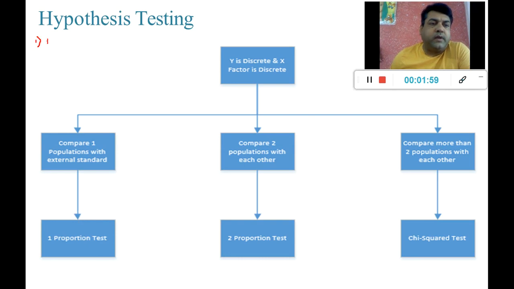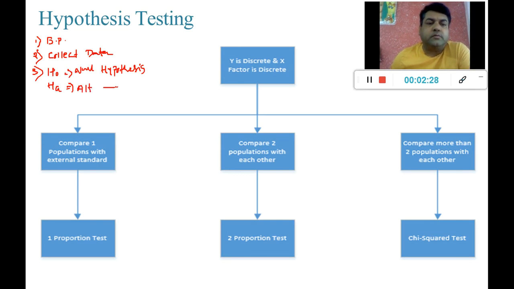Number 1, we understand the business problem. Number 2, we collect the data. Number 3, we write our hypothesis statements, that is H0 and HA, which is null hypothesis and alternate hypothesis, right?